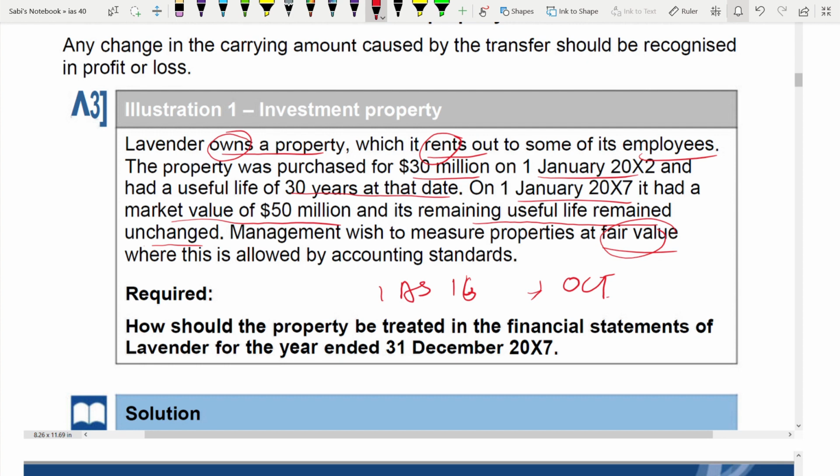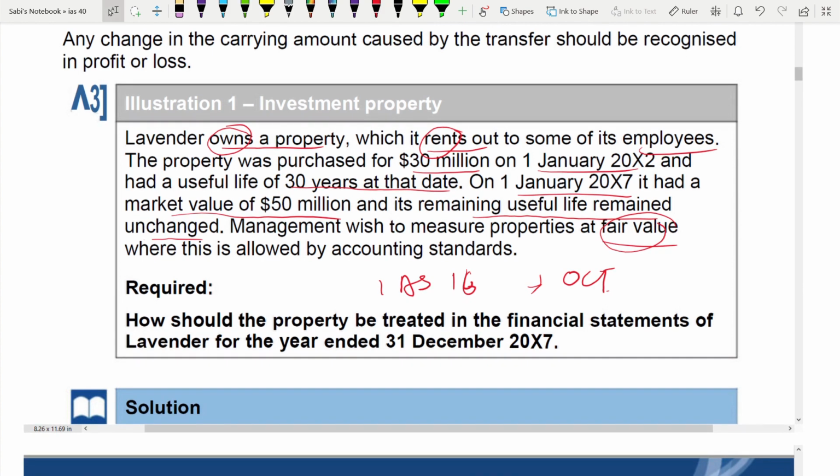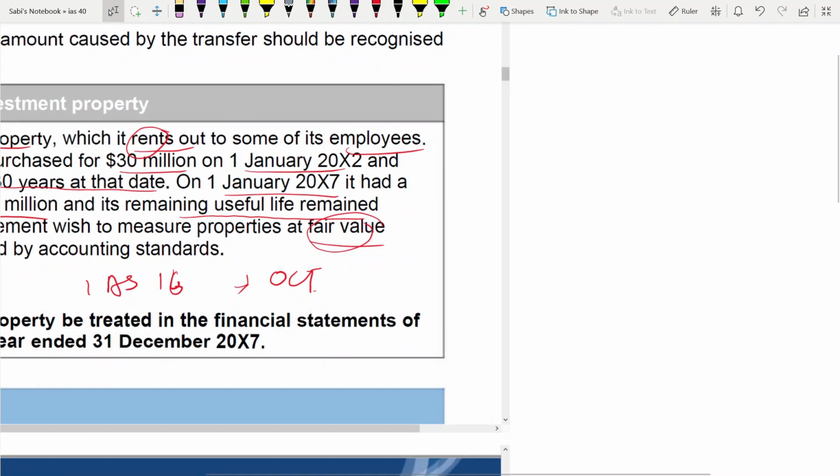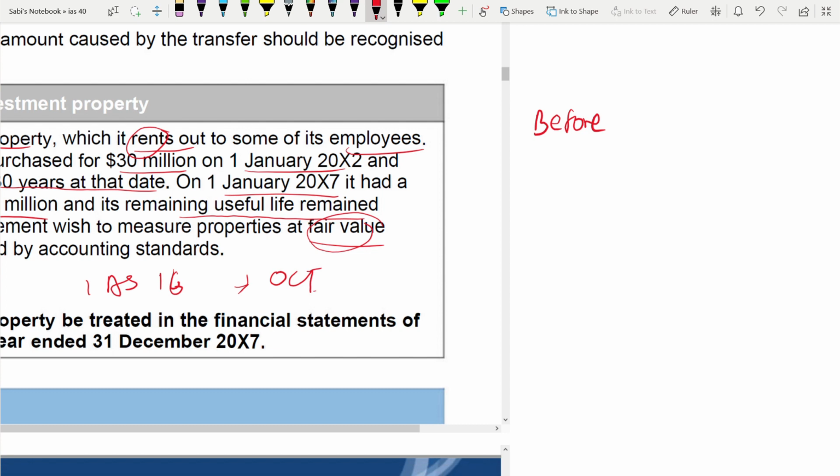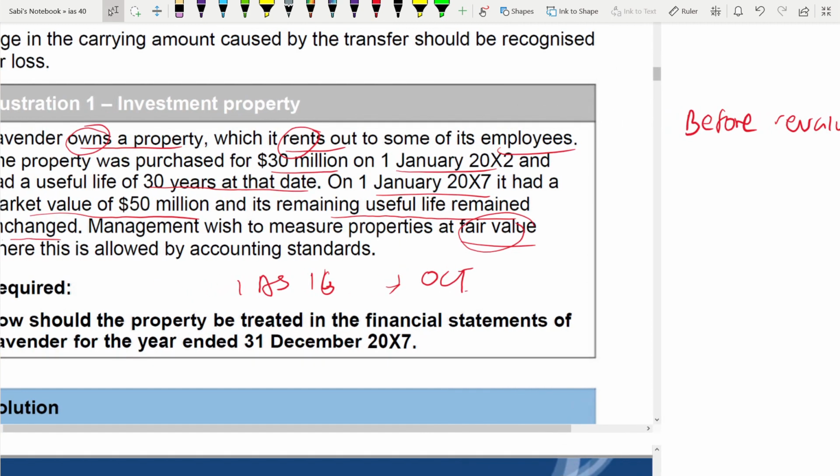Now you need to find out before revaluation what is the amount, and after revaluation what is the amount. Before revaluation, the building had a carrying amount of how much?